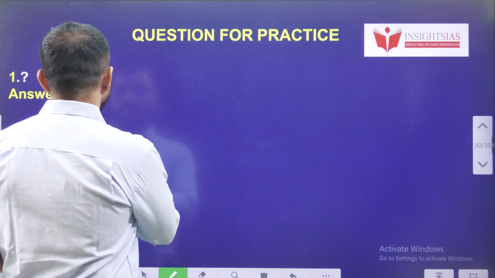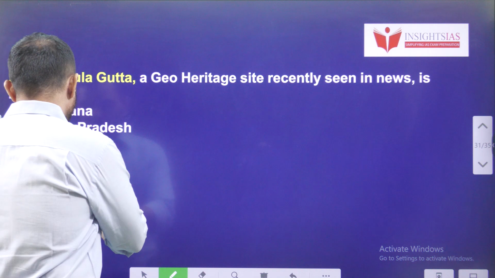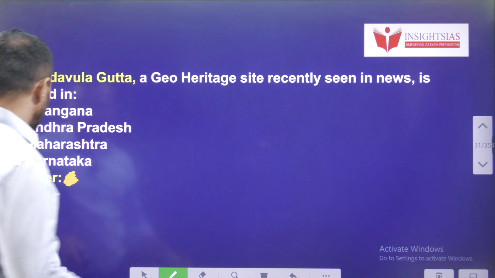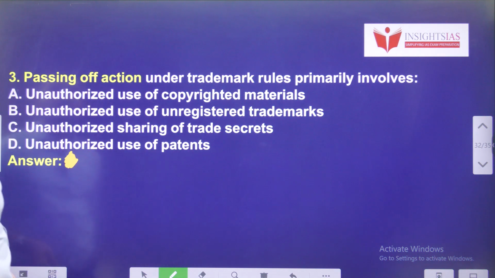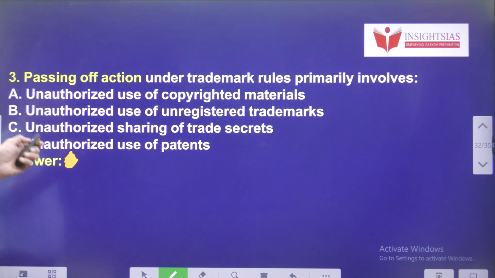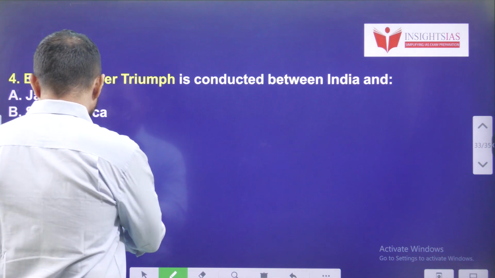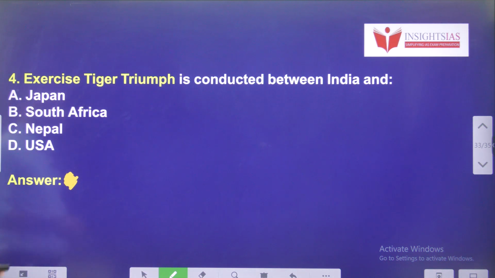Next question is: Pandavula Gutta, a geo-heritage site recently seen in news, is located in which state? Next question. Passing off action under trademark rules primarily involves... So read the four options carefully and pick the right one. Next, exercise Tiger Triumph is conducted between India and which country? Tiger Triumph.